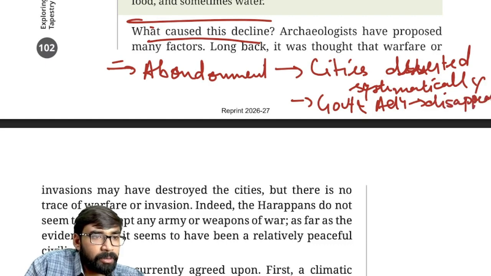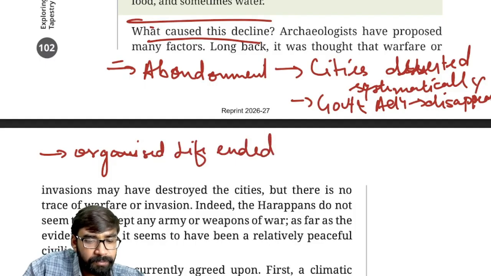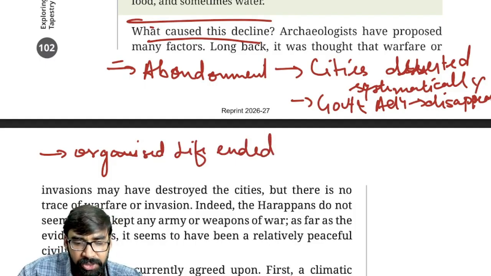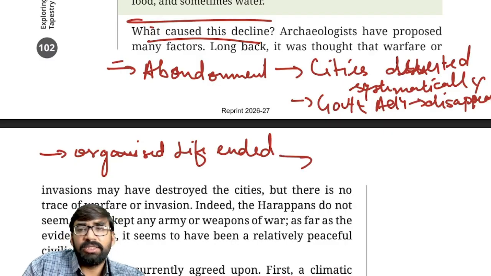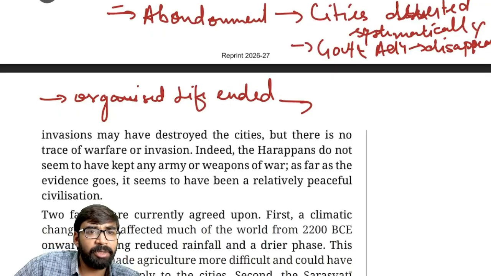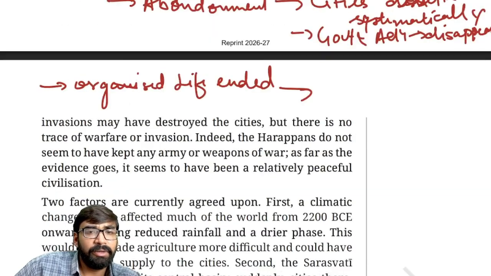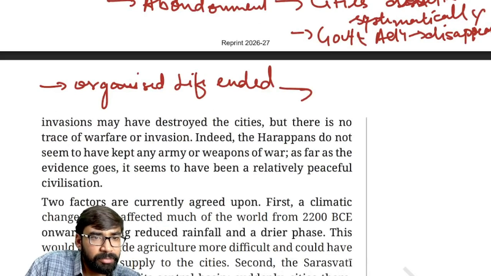Then organized life ended. Clear? Infrastructure maintenance ceased. Because of various factors, the urbanization which was there ended, and people returned to ruralism. Clear?